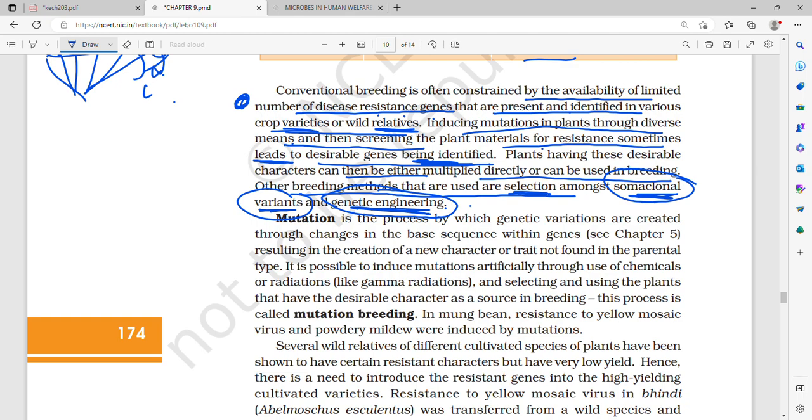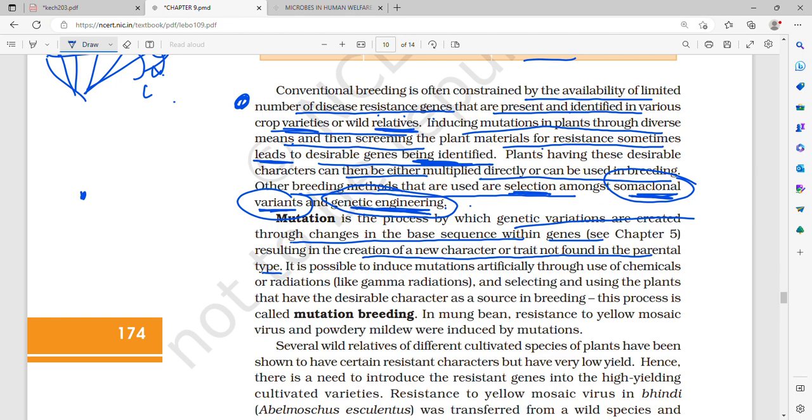First we come to mutation. Mutation is a process by which genetic variations are created through changes in the base sequence within genes, which we have seen in chapter 5. So mutation is a process by which genetic variations can be created, resulting in the creation of a new character or trait not found in the parental type. So we can change the base sequence.